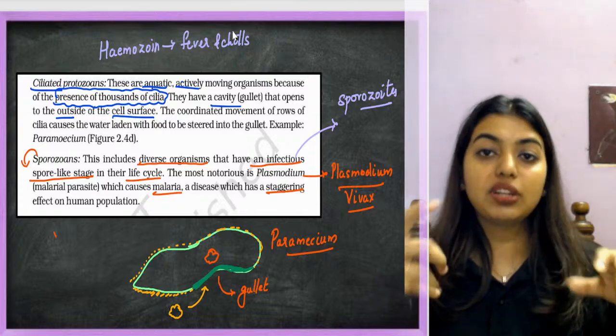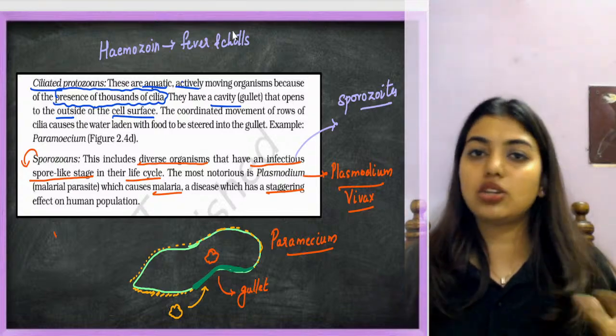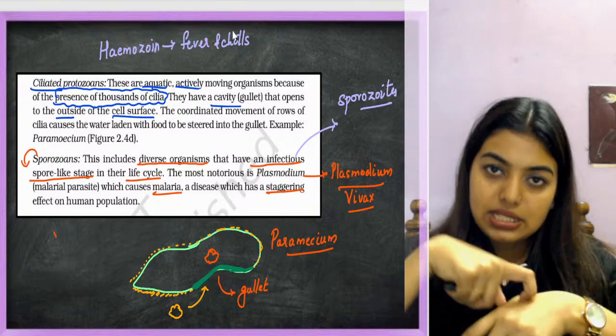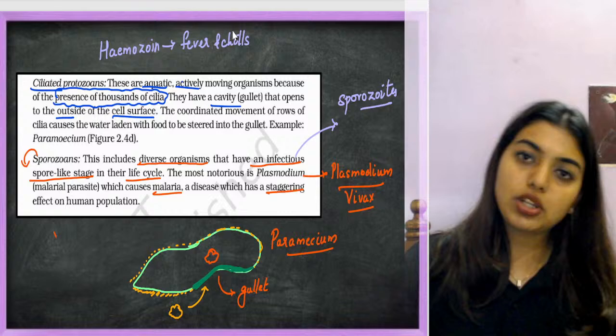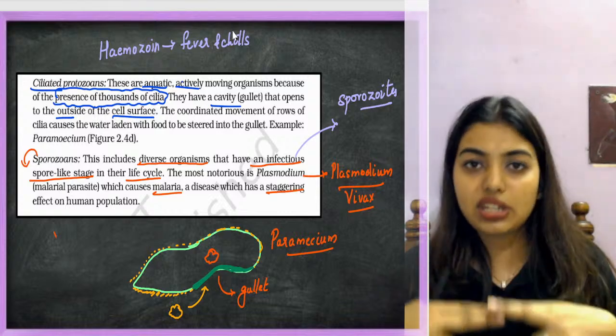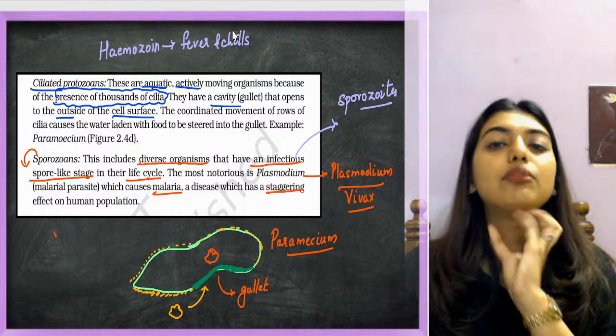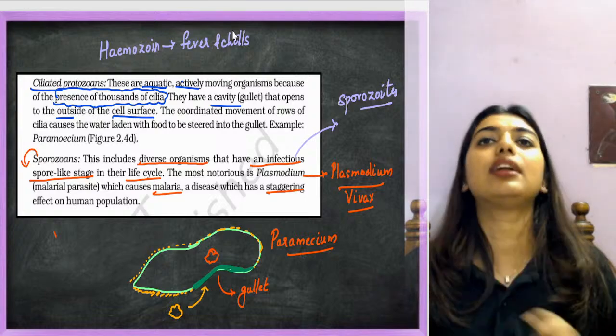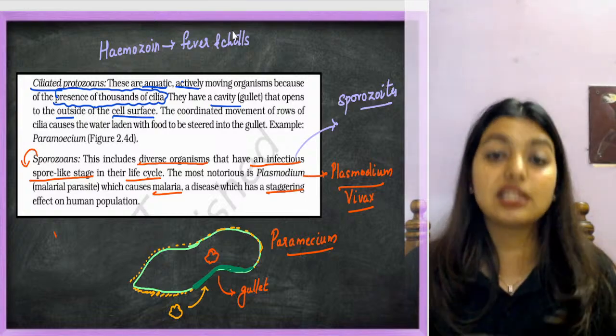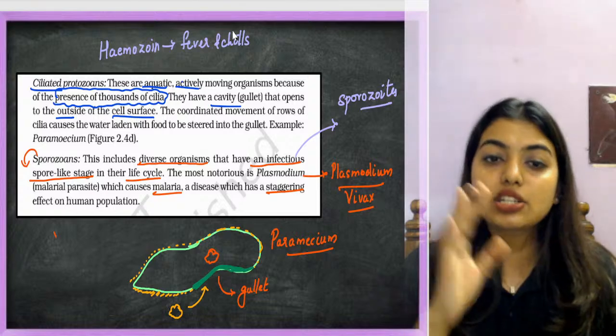So a mosquito will come, maybe another mosquito, maybe the same mosquito, who knows. That mosquito will suck our blood, and in the blood the gametes will be there. Now these gametes will fertilize in the gut of the mosquito, and they will be stored in the salivary gland, and when the time comes they'll bite another person. So this is the cycle of malaria, and it is caused by Plasmodium.